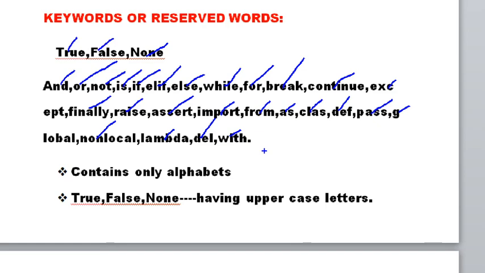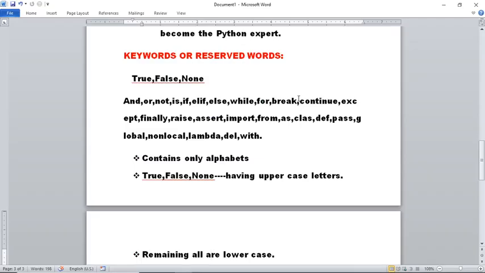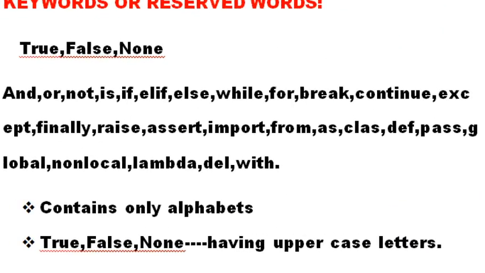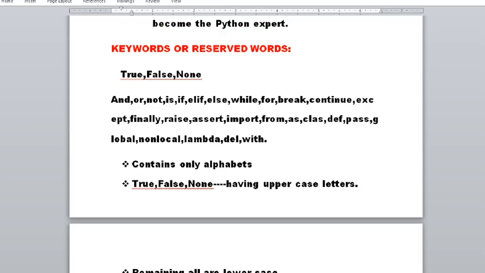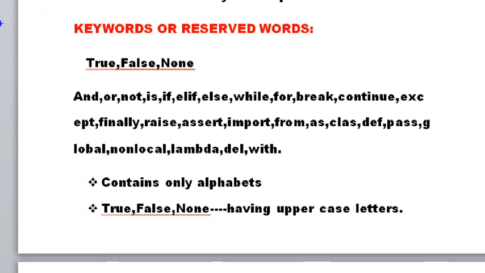If we observe very clearly, see here, all the keywords contain only alphabets. Observe clearly, there is no underscore symbol or at the rate symbol, symbols or numericals like 1 to 3. Only alphabets are there. This is the first point: they contain only alphabets.